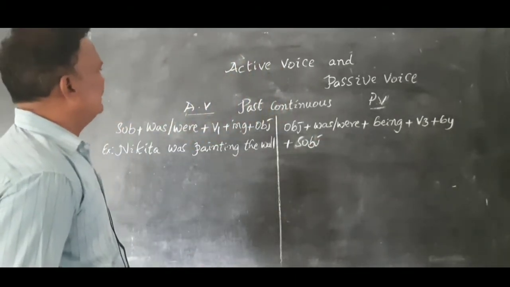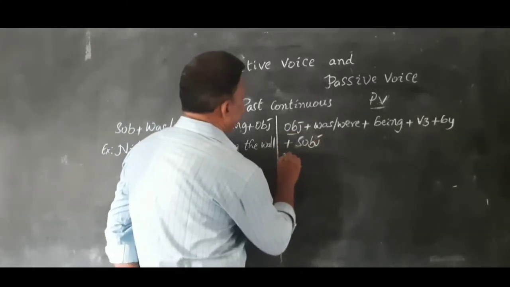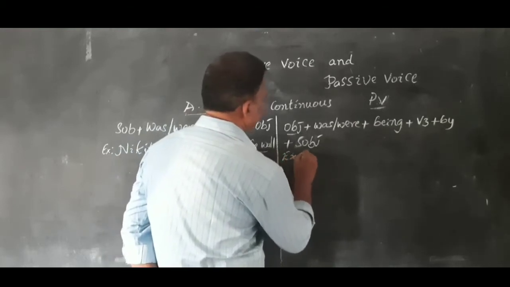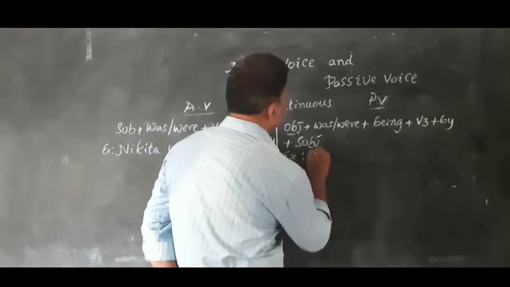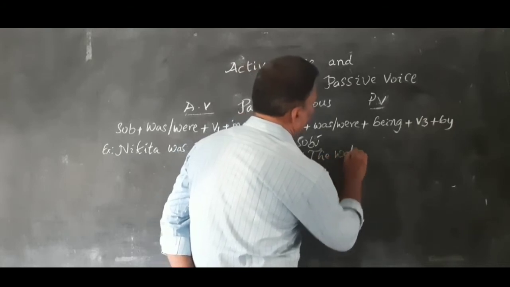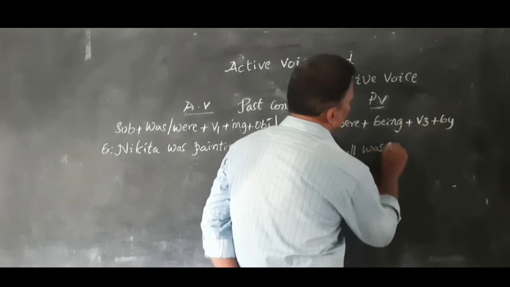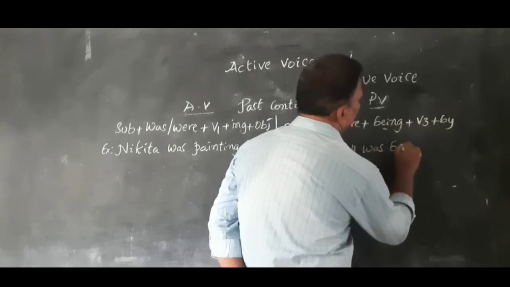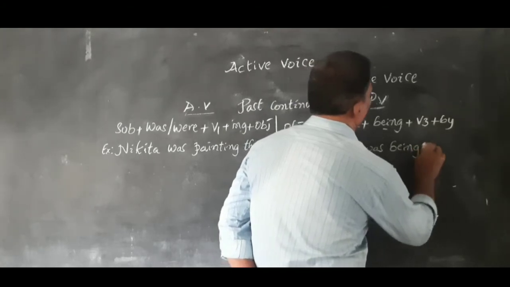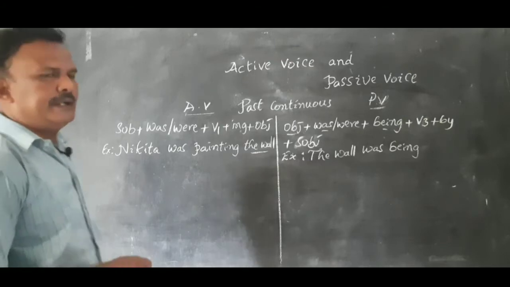Why being? Because it is in continuous. What is the object in this example? The wall. The wall was being, and what is the V3 form of paint?